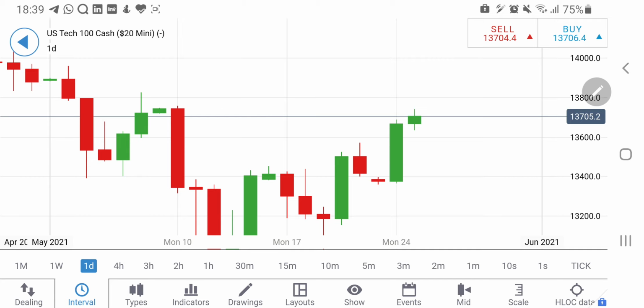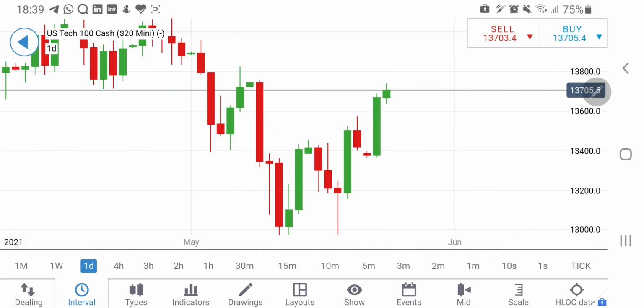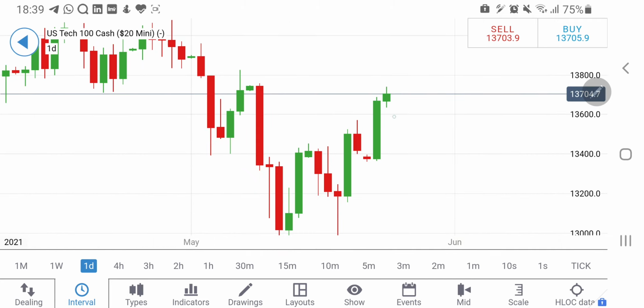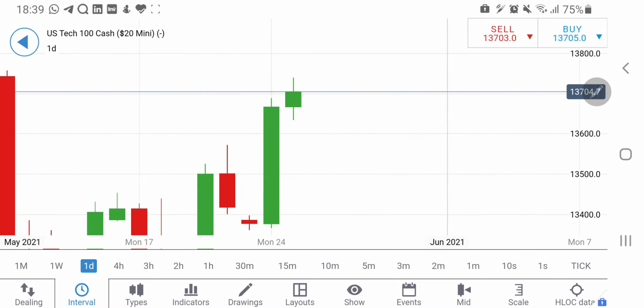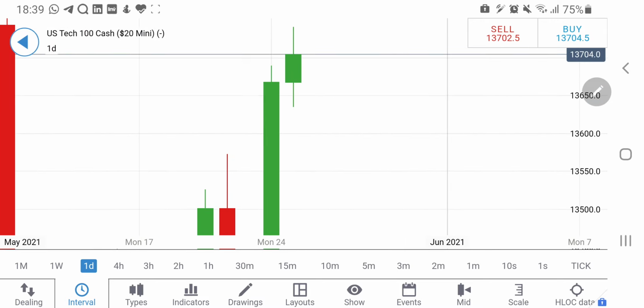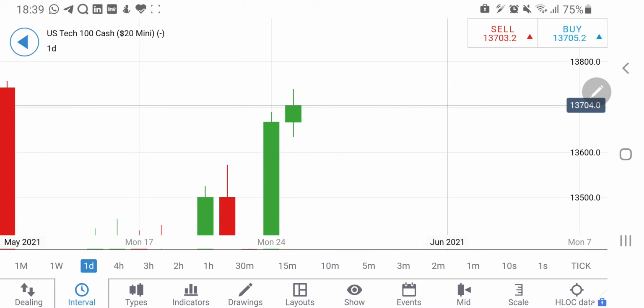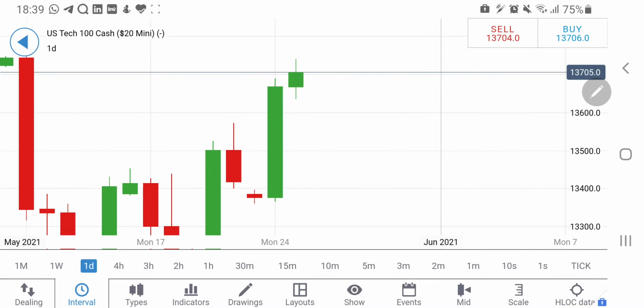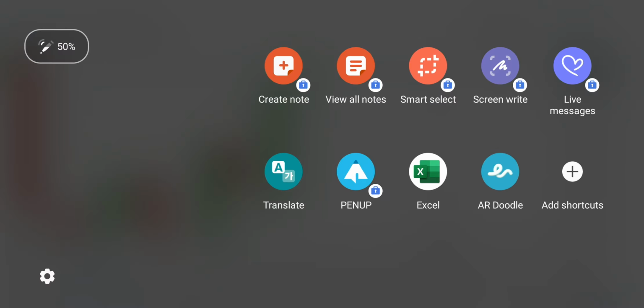On the daily charts, it is reflective that the previous candle was green, and this candle is trying to form a body which is not yet available. So it is trying to form, and definitely, as I said, till 13660 you can remain long, and we might see a rise. And how far it could go, let's try to have a look.